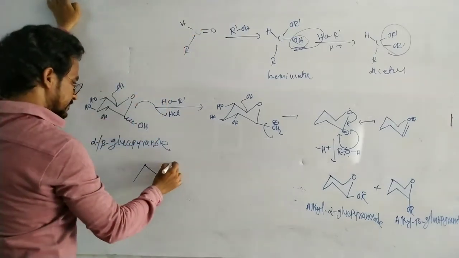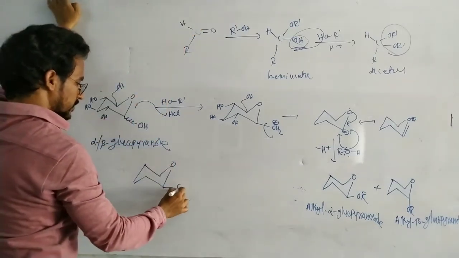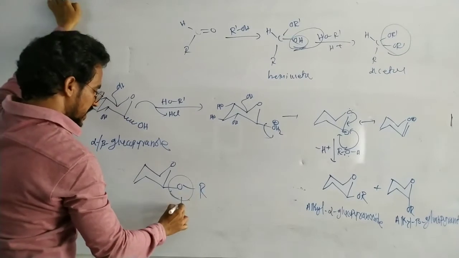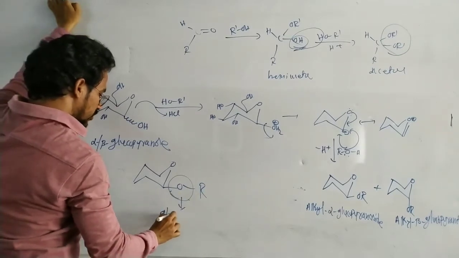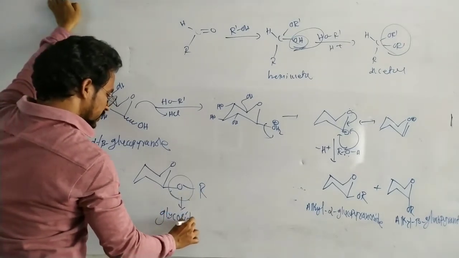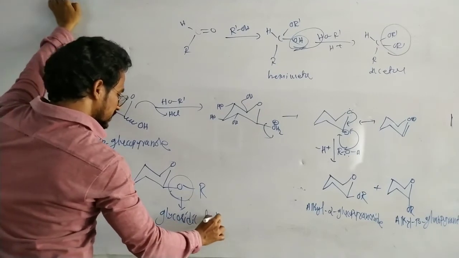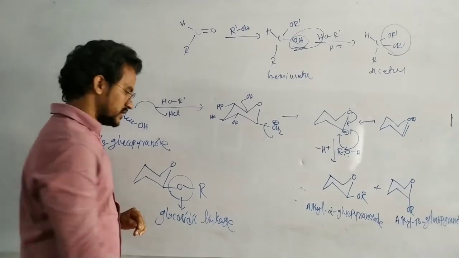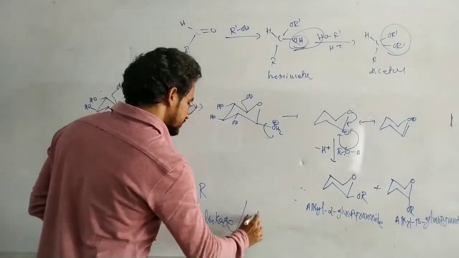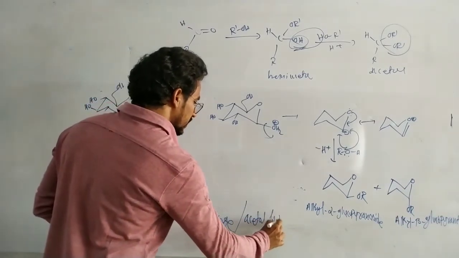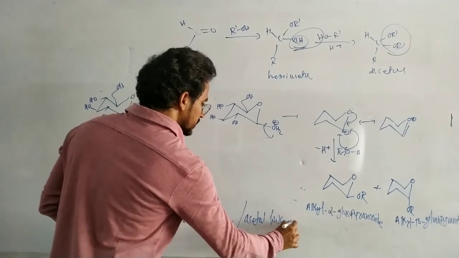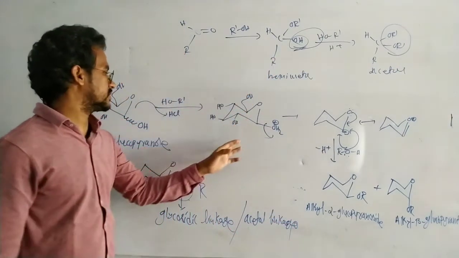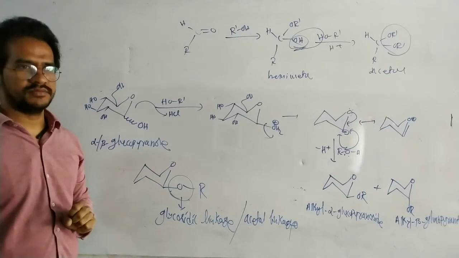Here this oxygen linkage is called a glycosidic linkage, which is nothing but an acetal linkage. This one is a hemiacetal linkage.